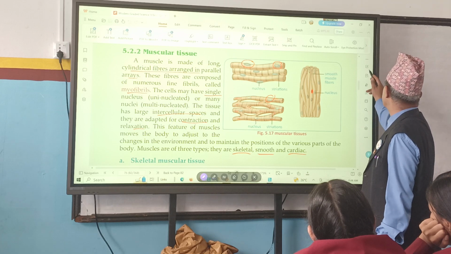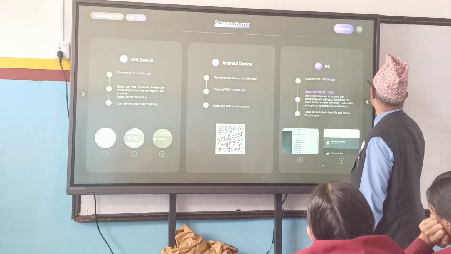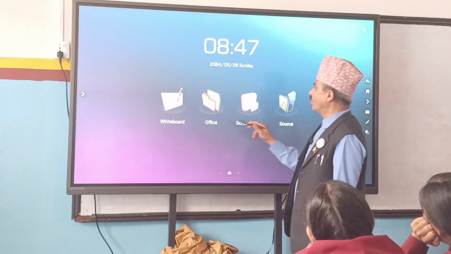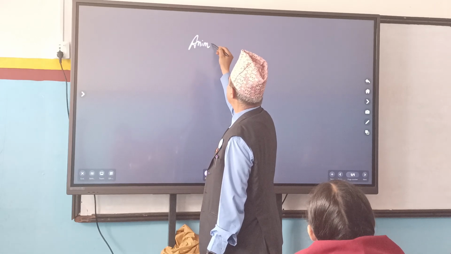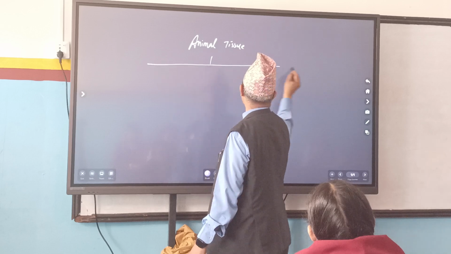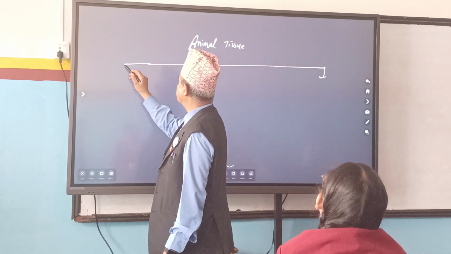Okay, once again, let's recap. What did we discuss today? We discussed animal tissue. We started animal tissues. Now let me make a chart of animal tissue. This chart shows different types of animal tissue.